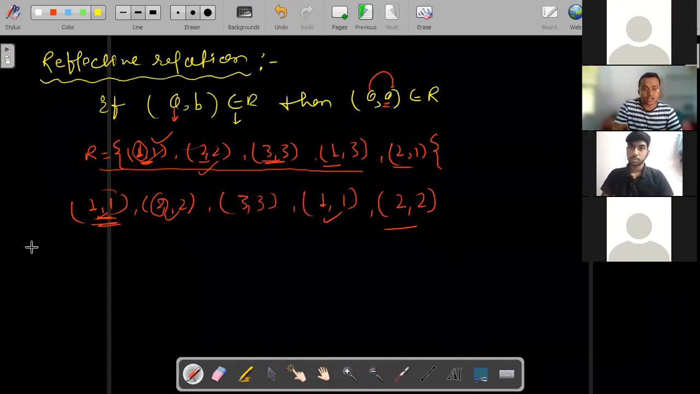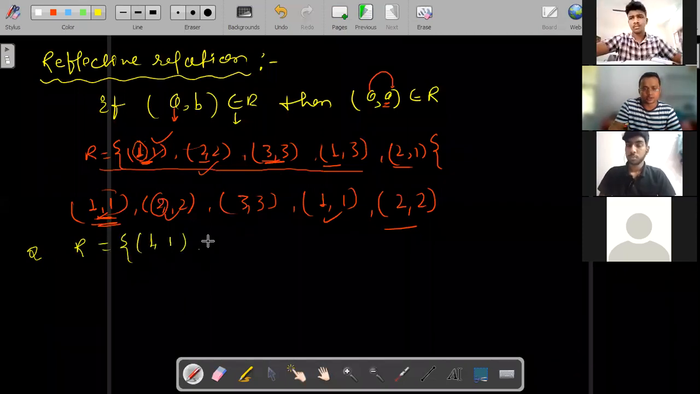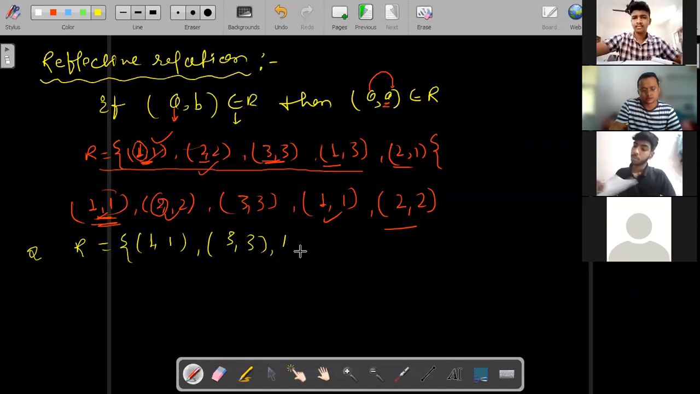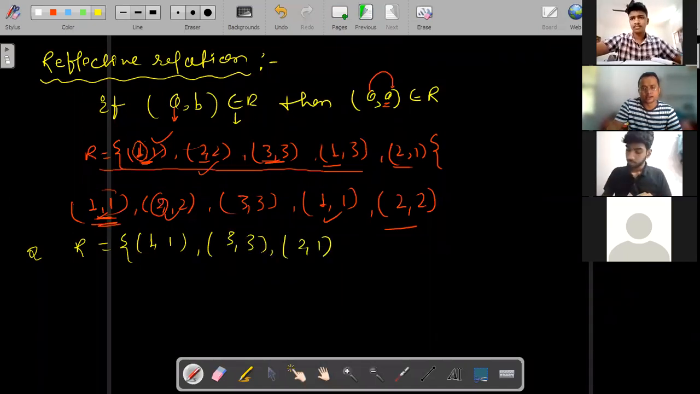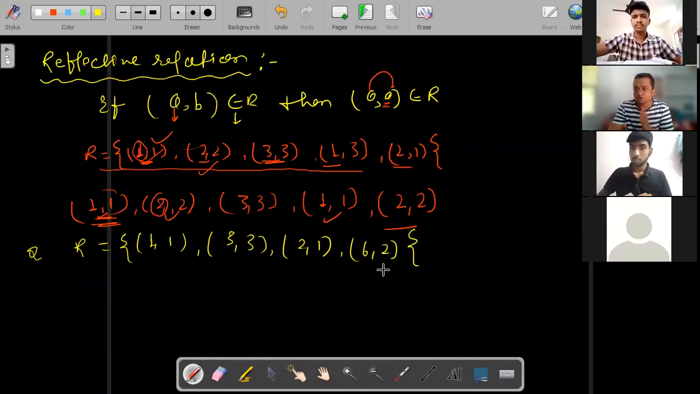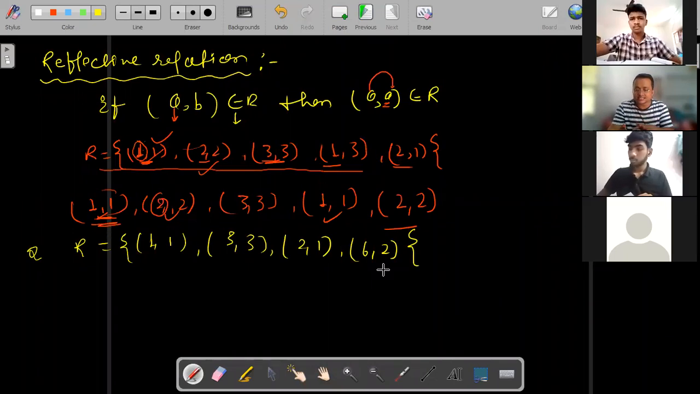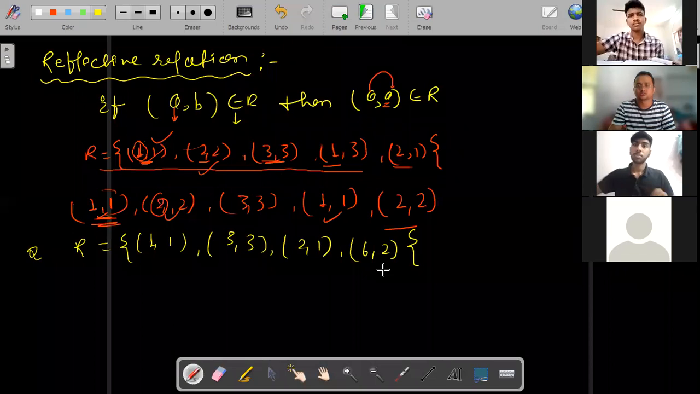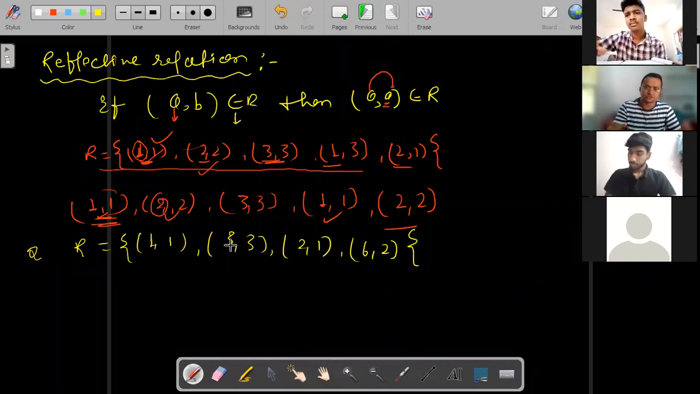Okay. So one more question I am giving you, and you guys have to tell. Listen here. R1 is equal to {(1,1), (3,3), (2,1), (6,2)}. Now you tell whether this relation is reflexive or not. It is not reflexive. Very good. This is not reflexive.